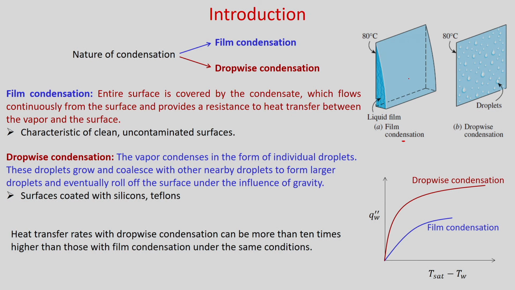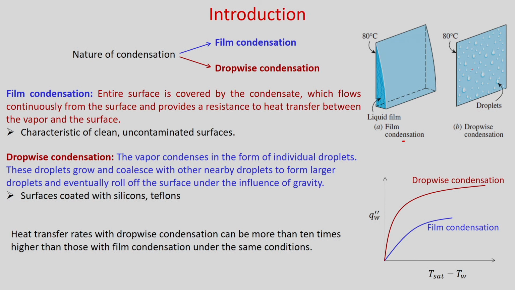So, you can see when this condensation takes place on the surface, this liquid film is formed. Once the liquid film is formed, the vapor is not in direct contact with the surface. So, this film acts as a thermal barrier. The vapor gives its heat to this liquid and this heat is transferred from the liquid to the surface. Generally this film condensation takes place for a clean and uncontaminated surface, whereas dropwise condensation is different.